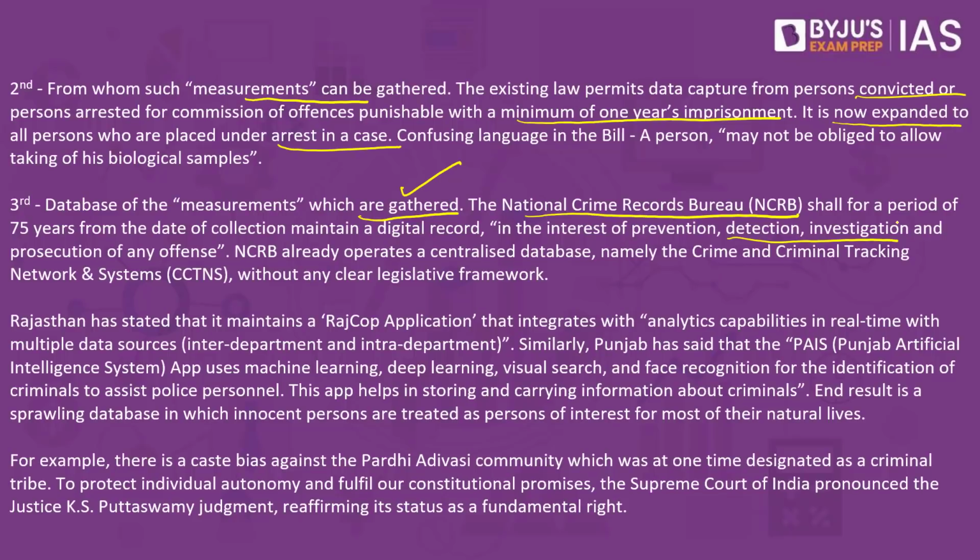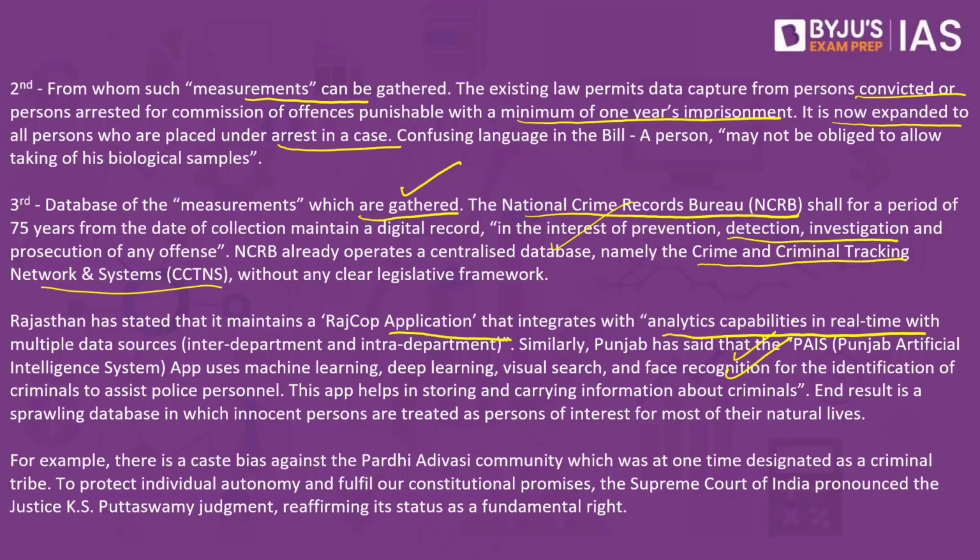We should also know that even today, the National Crime Record Bureau maintains a central database called the Crime and Criminal Tracking Network System without any specific law backing it. So they already have this kind of data of hardened criminals. The authors point out that multiple states already use their own applications to create a database. Rajasthan has a Raj Corp application which integrates with analytics capabilities in real time with multiple data sources. Punjab also has a system called PAIS, which uses machine learning and deep learning for facial recognition and identification of criminals.